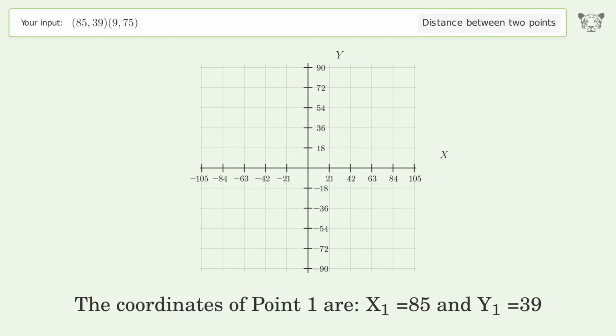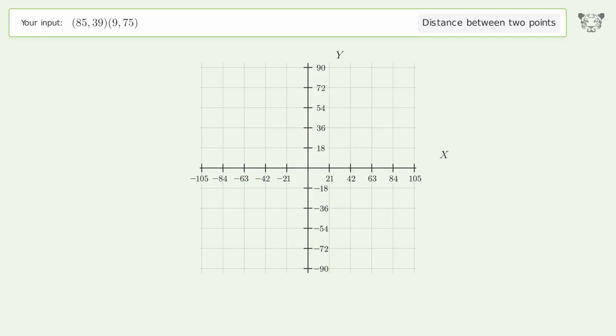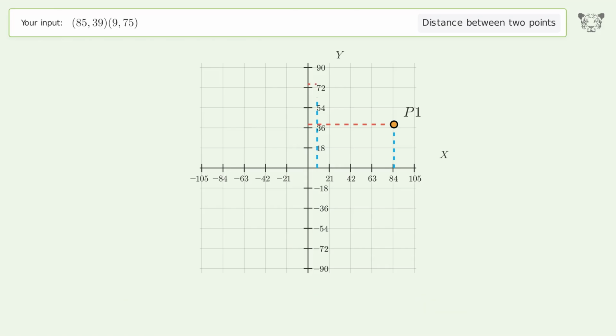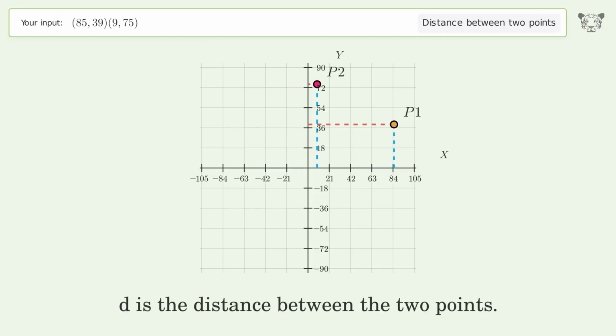The coordinates of point 1 are x1 equals 85 and y1 equals 39. The coordinates of point 2 are x2 equals 9 and y2 equals 75. D is the distance between the 2 points.